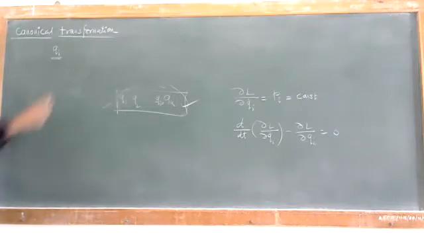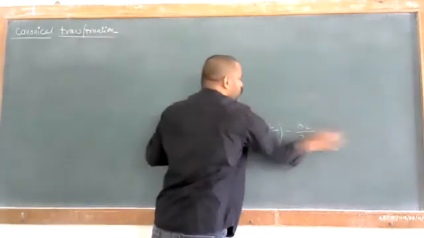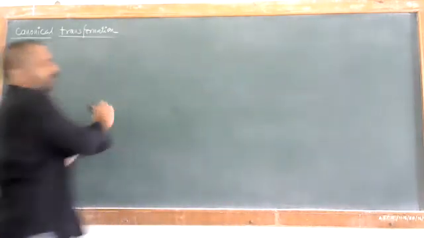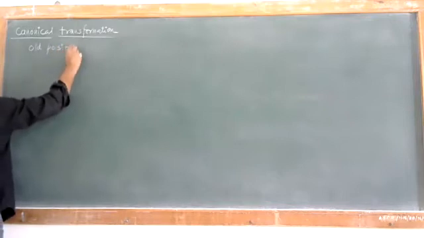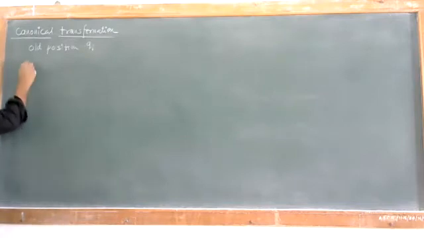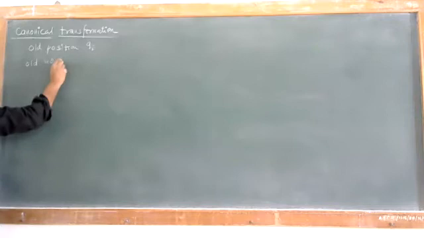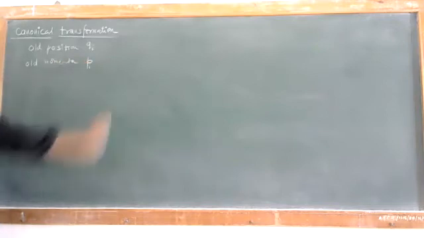Canonical transformation is nothing but the transformation of the old coordinates, that means the old position coordinate qi and the old momenta, let us say this is pi.